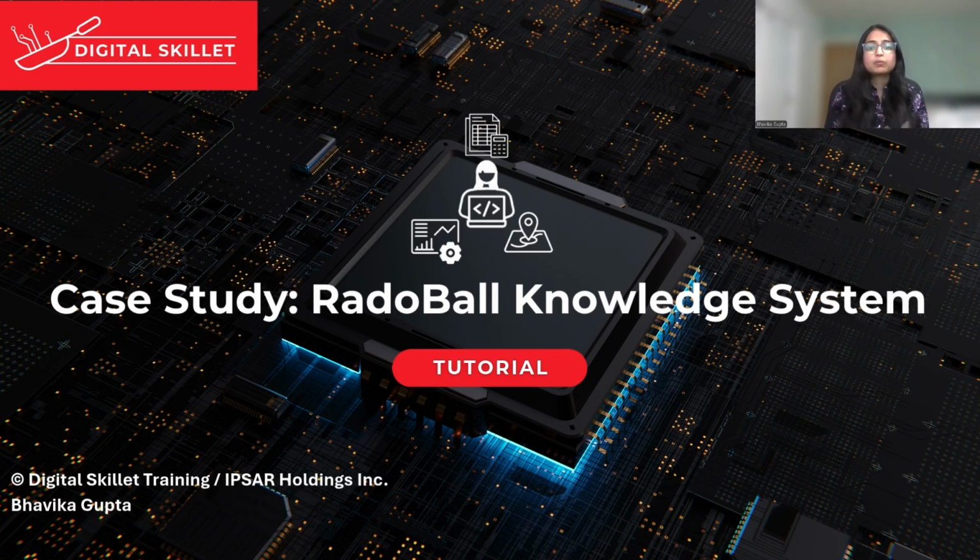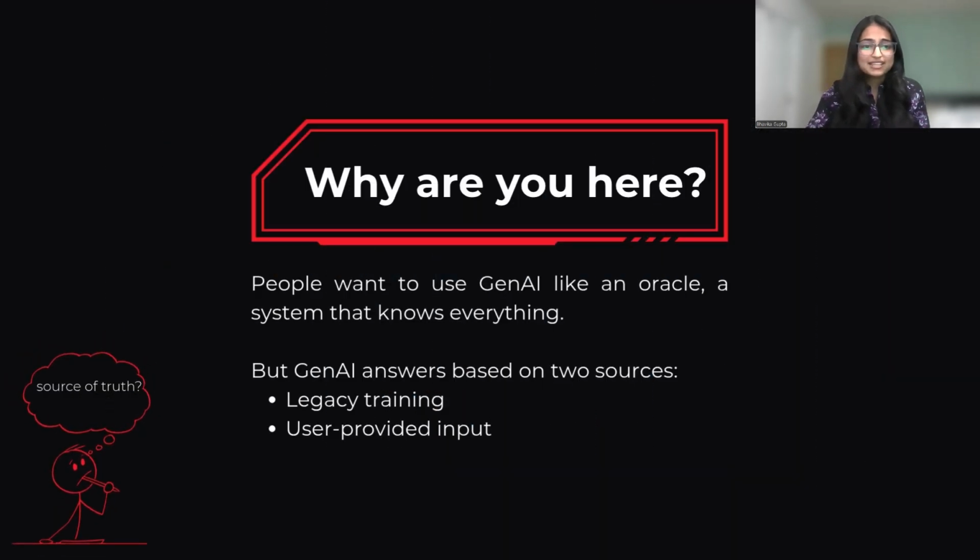In this video, we will walk through this case study step by step to understand how to test and interact with Gen AI systems using a fictional input. Before we begin, just a quick note that RadoBall is a completely fictional sport created specifically to test AI's response and behavior. We will discuss this sport further in the tutorial. Okay, let's get started.